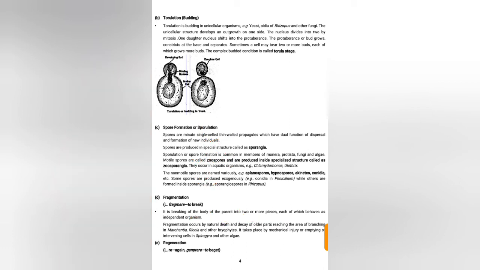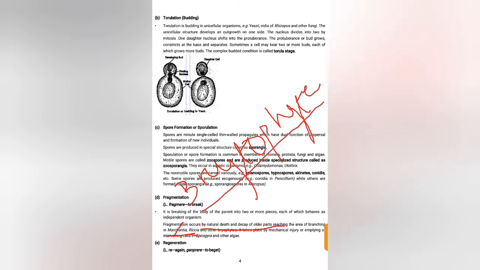Fragmentation occurs by natural death and decay of older parts, reaching the area of branching, like in Marchantia and Riccia, which are bryophytes.